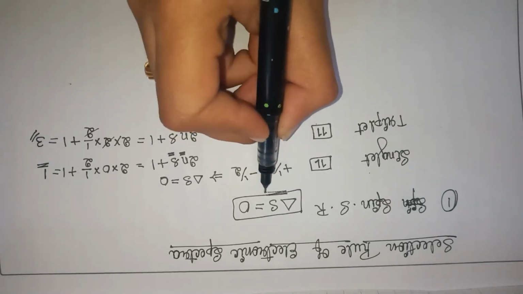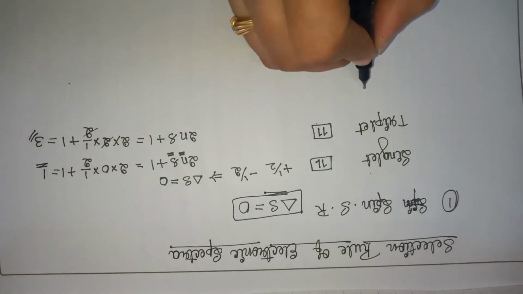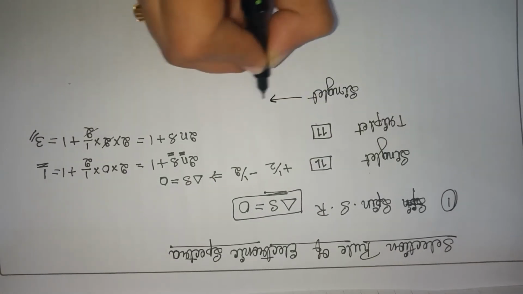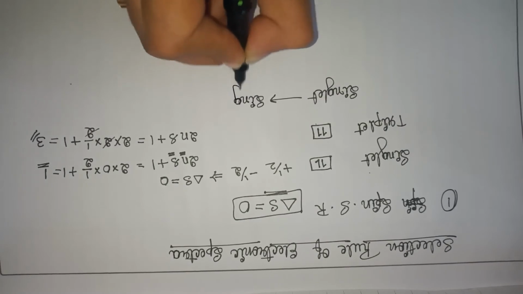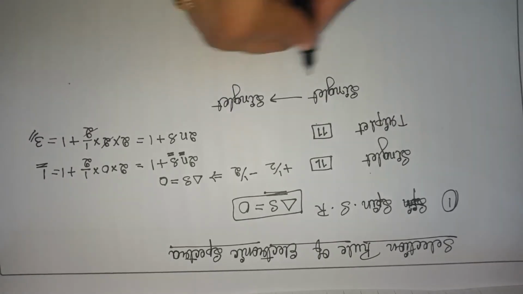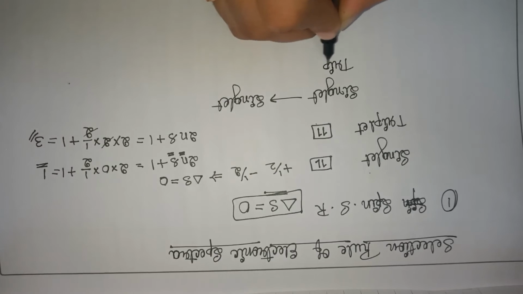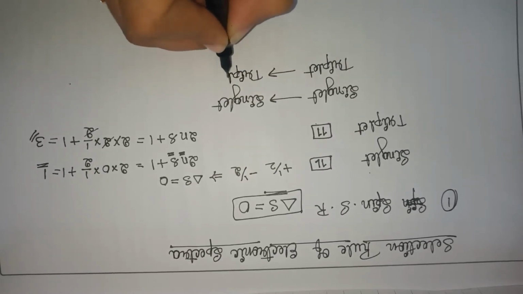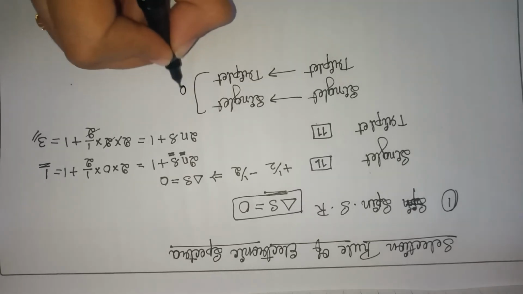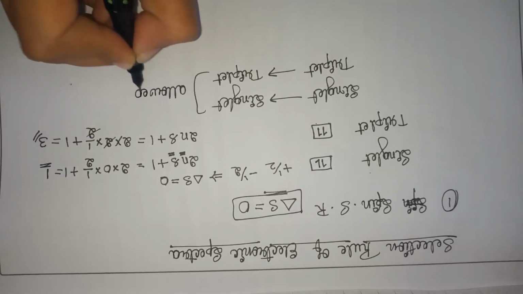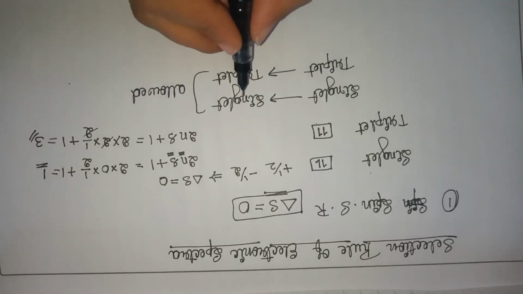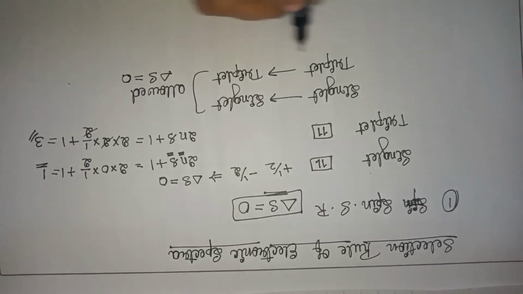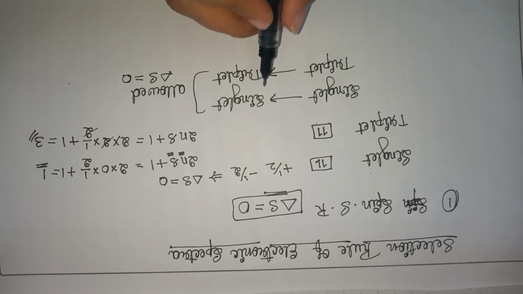Here we consider delta S is equal to 0. That is, a transition from singlet to singlet or triplet to triplet is an allowed transition. See, this kind of transition is allowed, singlet to singlet or triplet to triplet. Here delta S is equal to 0. There is no change in the spin.